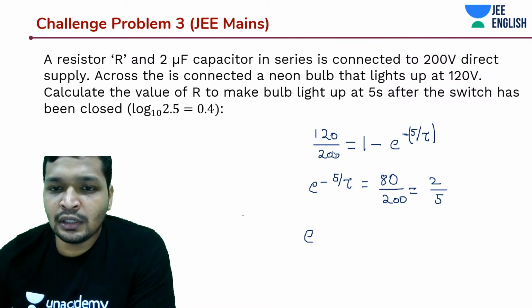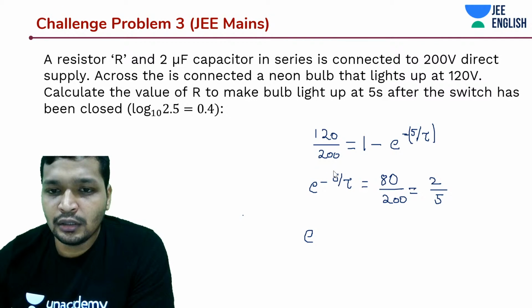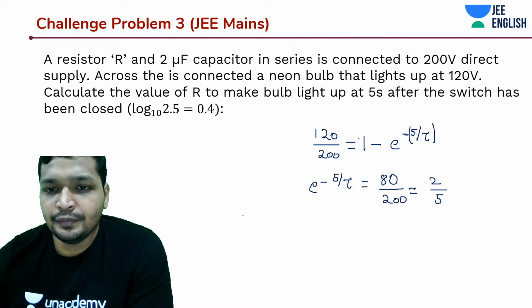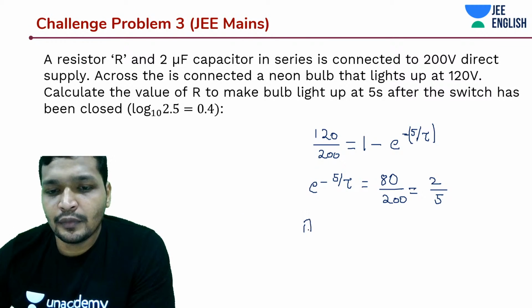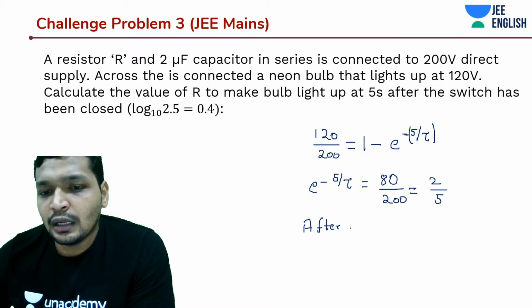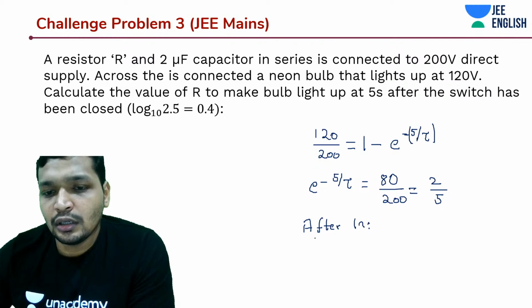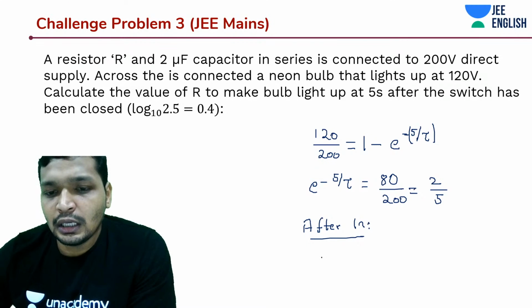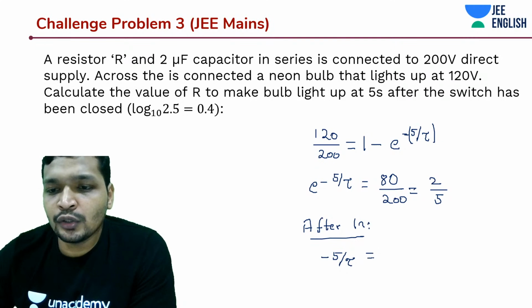After applying log, what do we get? Minus 5 by tau is equal to ln 2 by 5.